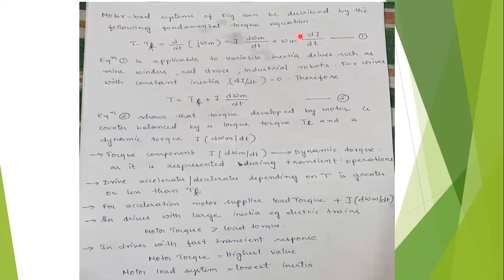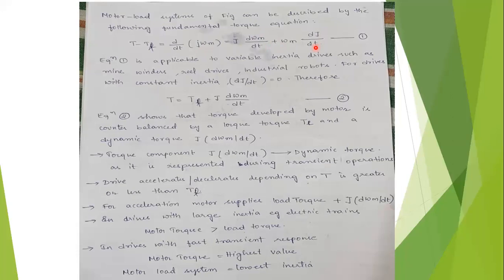See here, this is the fundamental torque equation. For simplicity, we are reducing it. T minus TL, where TL is the load torque, is equal to d by dt of J omega m. If you expand this, you get J d omega m by dt plus omega m dJ by dt. The above equation is applicable only to variable inertia drives.